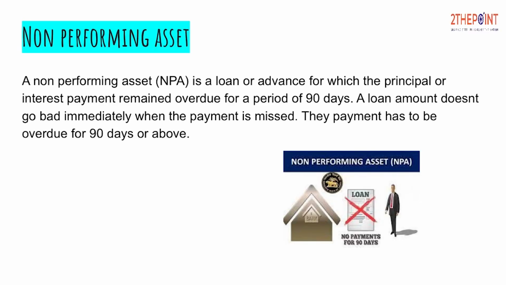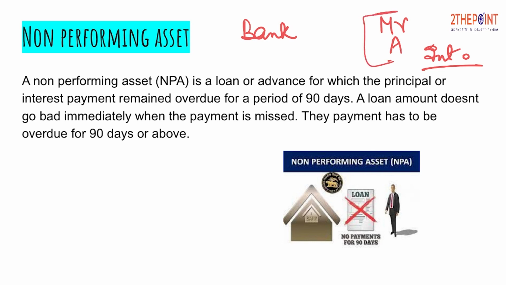A non-performing asset is a loan or advance for which the principal or interest payment remains overdue for a period of 90 days. For example, there is a bank which has extended a loan to Mr. A in good faith that Mr. A will return the loan along with the interest over it in whatever span of time the bank and Mr. A have agreed upon. Now Mr. A has changed his mind and is in no mood to return the principal plus the interest. So what will happen now? Mr. A will start skipping the installment payment on the due date.